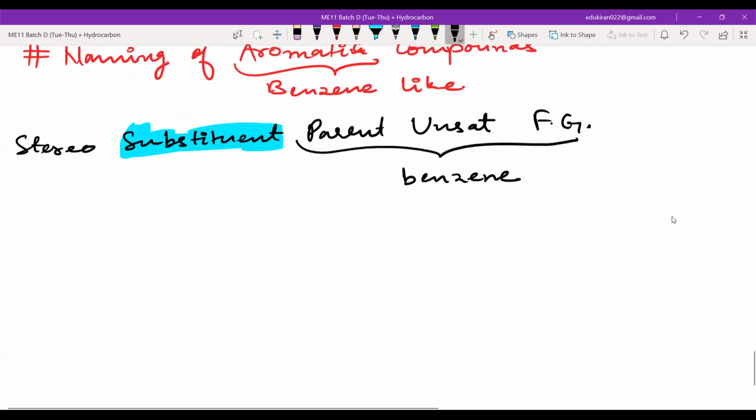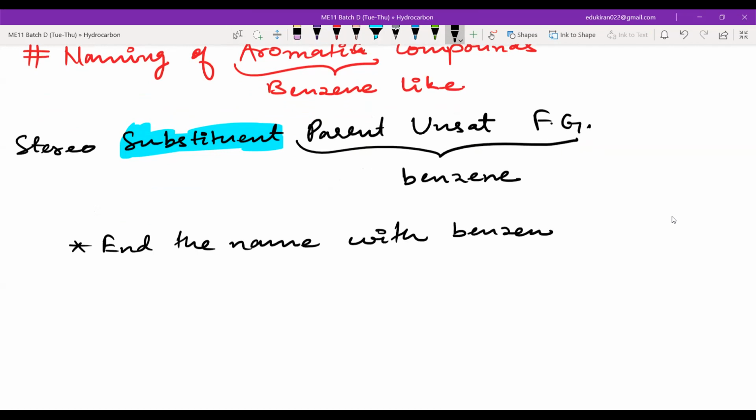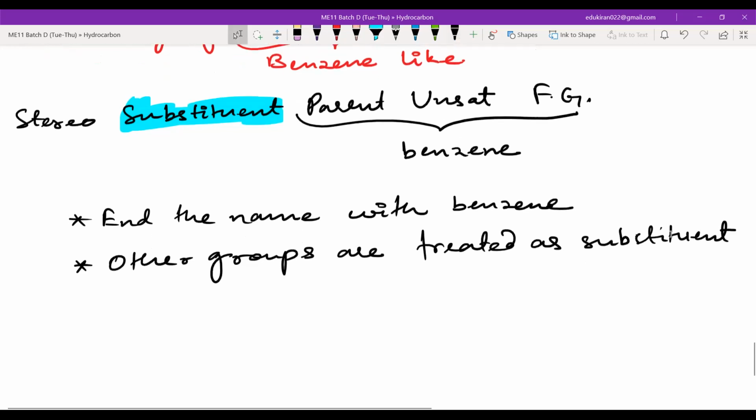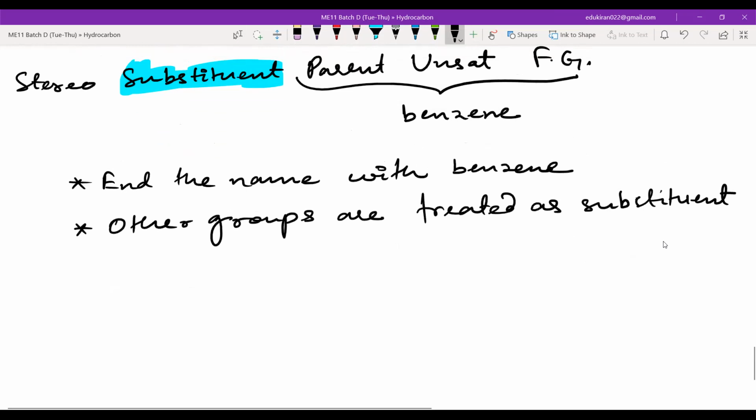The only two things that you have to remember are this name with benzene, and this name with benzene, and whatever other groups are there, other groups are treated as substituent. Okay. Done. It did not take even 1 minute. It is finished. Direct questions now.